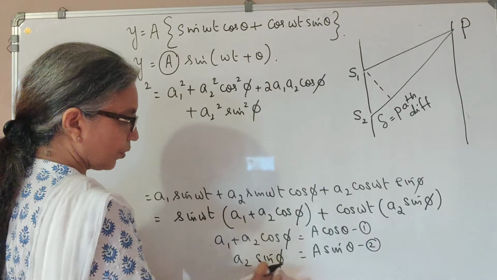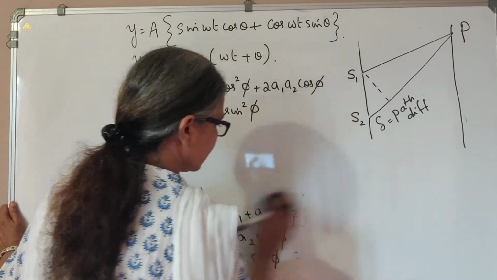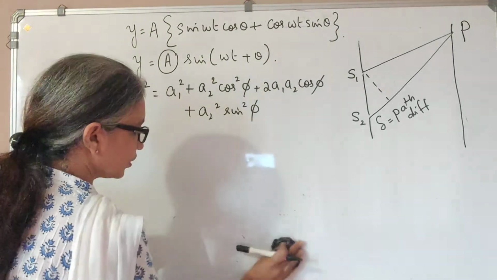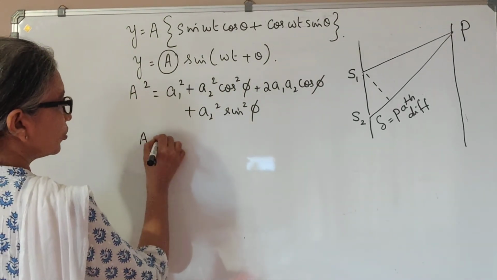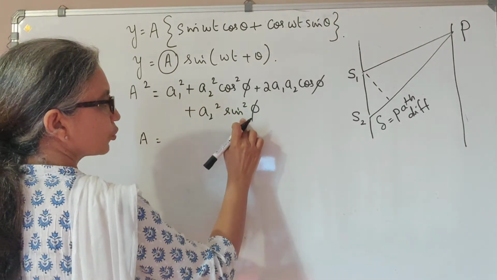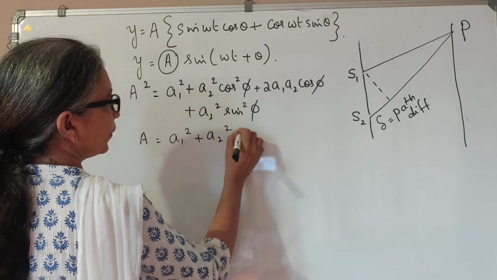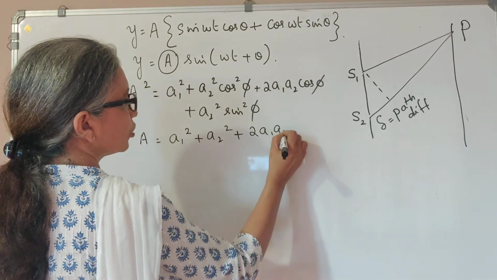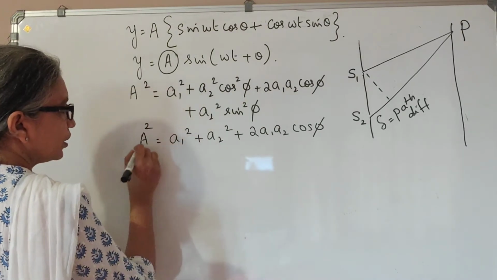I have squared both and added. Now cos square phi plus sin square phi is 1, so a square equals a1 square plus a2 square plus 2a1 a2 cos phi.